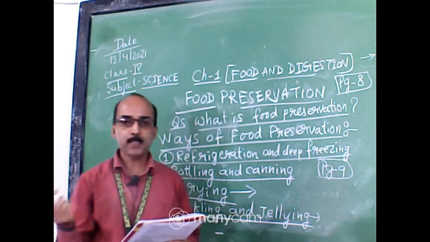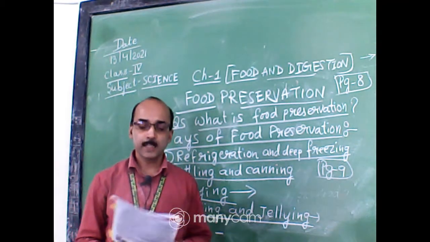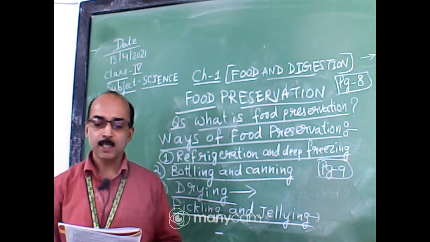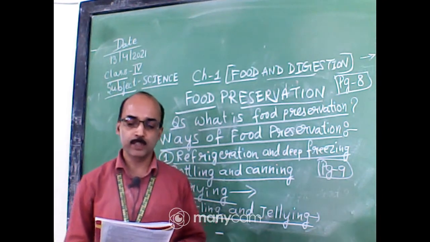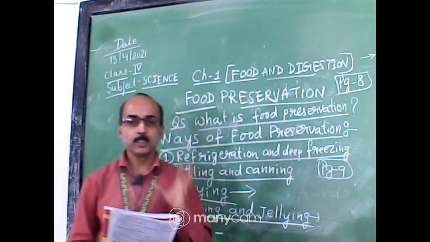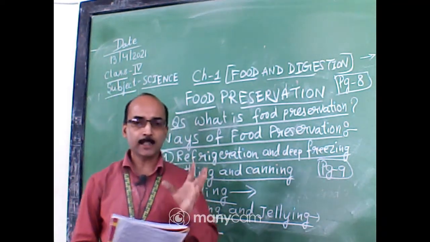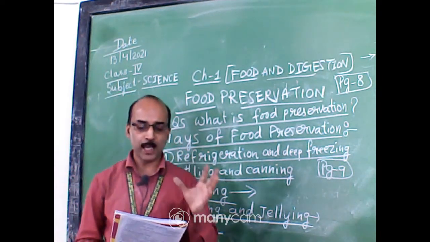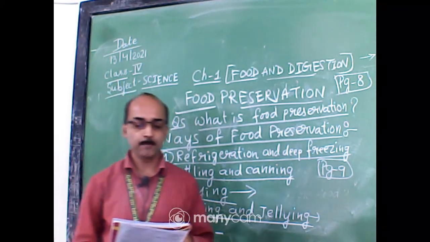Jams and jellies we like to take with bread, very tasty. Salt and oil in pickles and sugar in jams and jellies act as preservatives. They help to preserve the food for a long time. They prevent the growth of microbes for a long time.